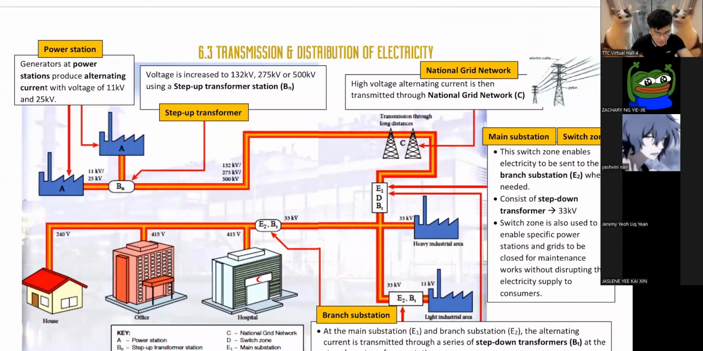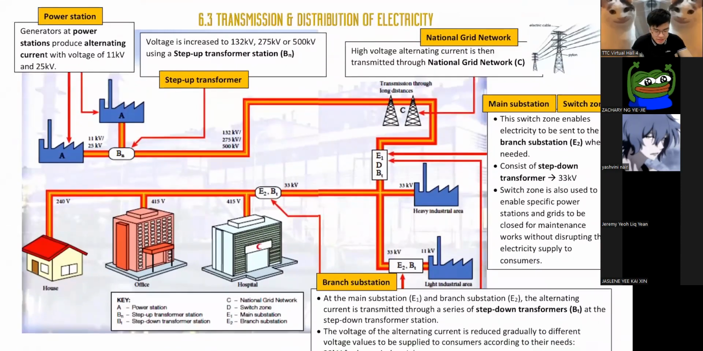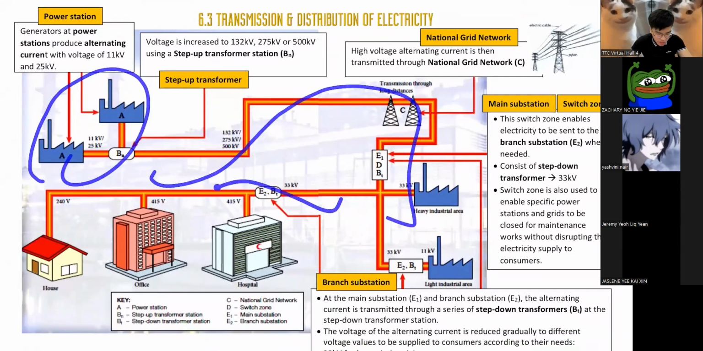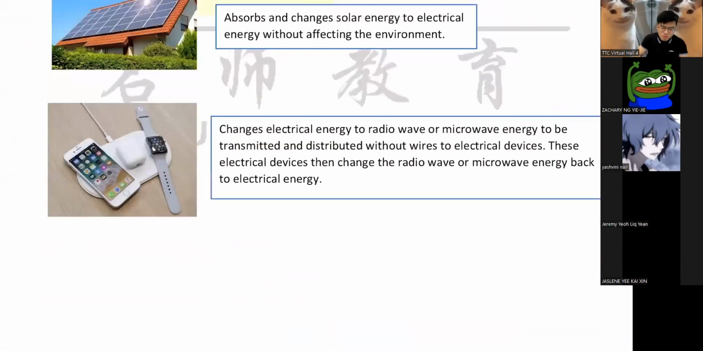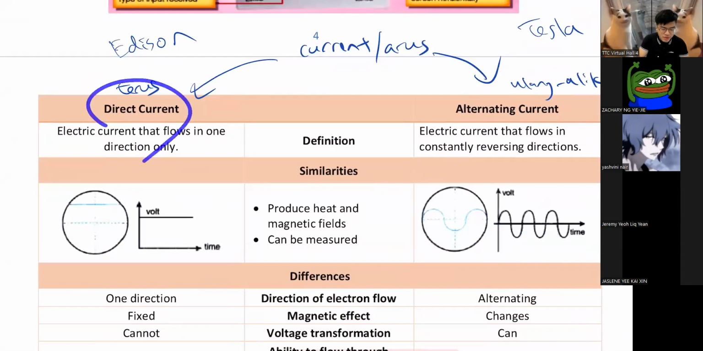So what is this? I'll talk about this next week. This is your TNB. TNB will link the power station to your house. So how do they transmit that power to your house? It's by using AC. You might say, sir, why don't we use DC? Why is DC not good enough? Because you see,